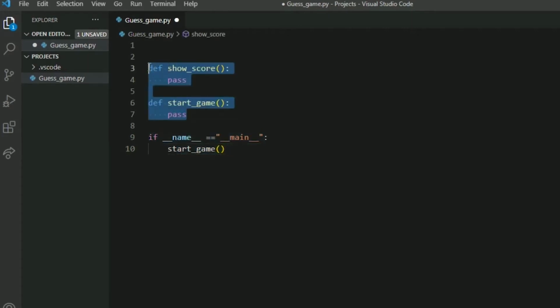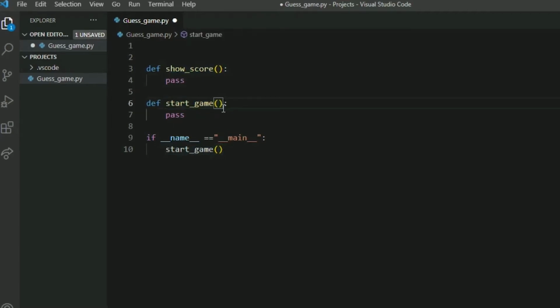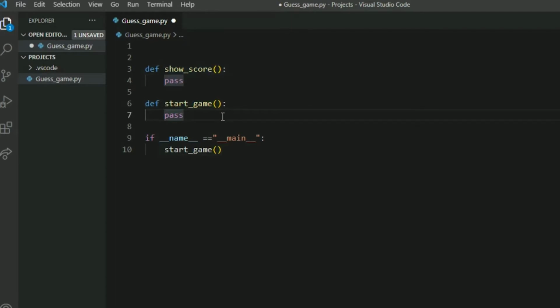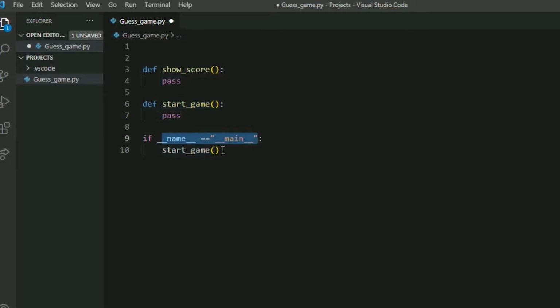We have created 2 functions. One function is to show the score, that is the high score, and the other is the main function of the program that will actually contain all the functionality to play a game, to accept a number, to display the success message, to calculate the higher or lower of the guessed number. So a lot of things this function has to do. And we are calling it in this way.